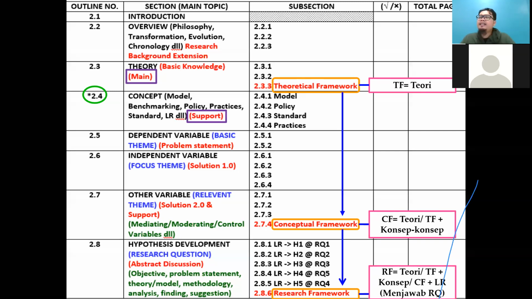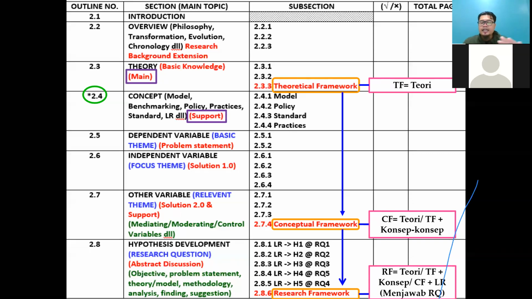2.8.1 is actually the literature review to answer your research question number 1. 2.8.2, research question number 2. 2.8.3, research question 3. Number 4, I made a typo. Actually, start with research question number 4 first, after that research question number 5. That is the final one.